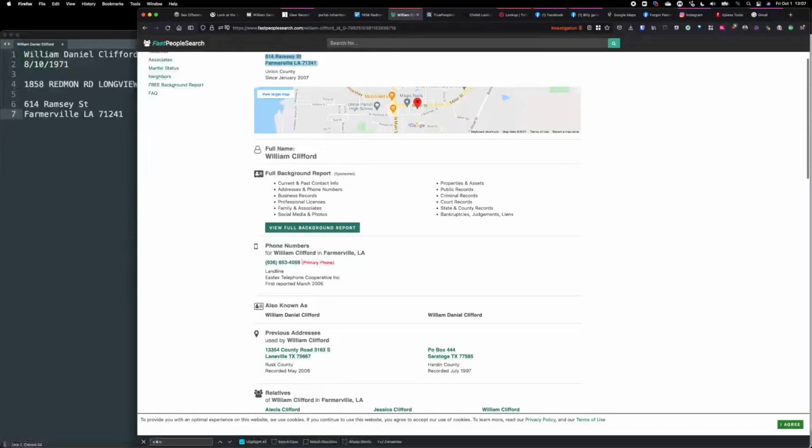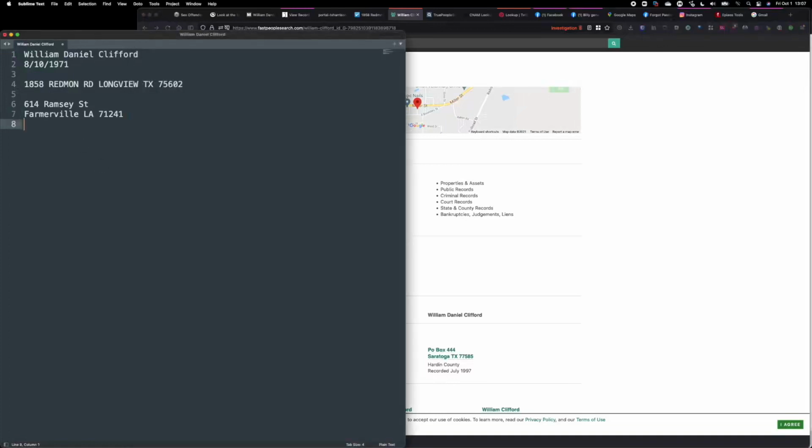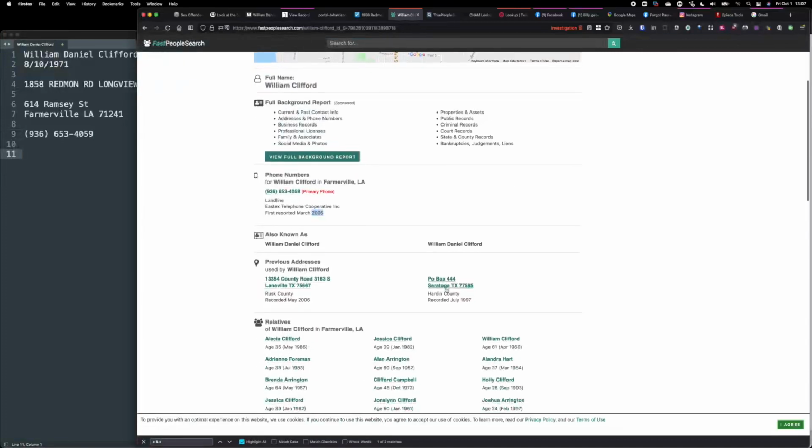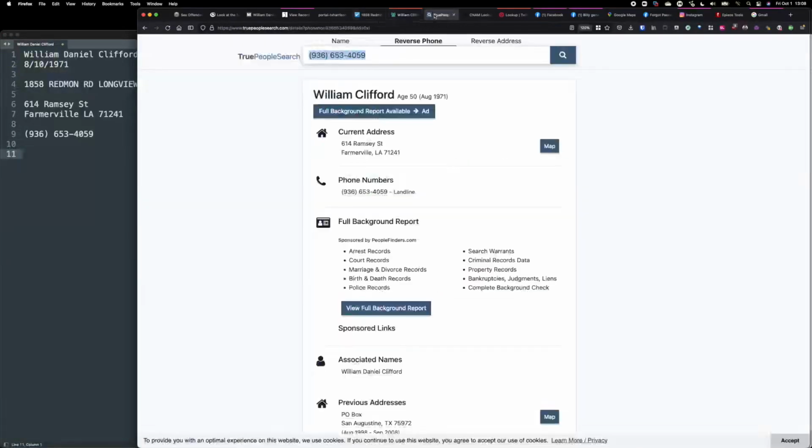That'll be another pivot. I have a phone number, but it says 2005 landline, probably not too useful, but I'll put it here as well. Can be used as a pivot. PO boxes, useless to me. So using people search websites, again, another one, I can get a lot more information. This is the same address I had, same phone number.